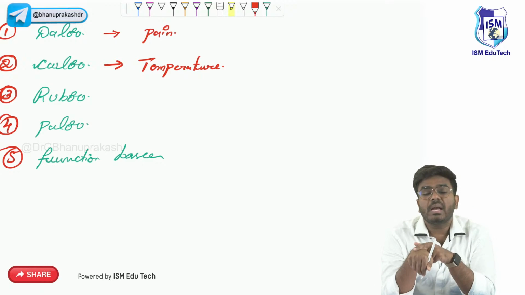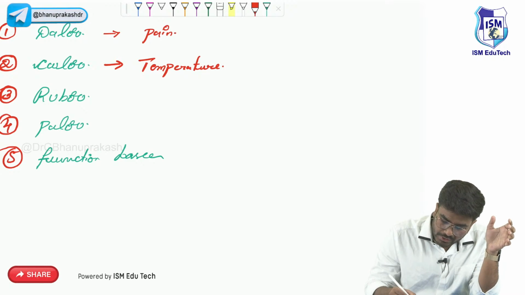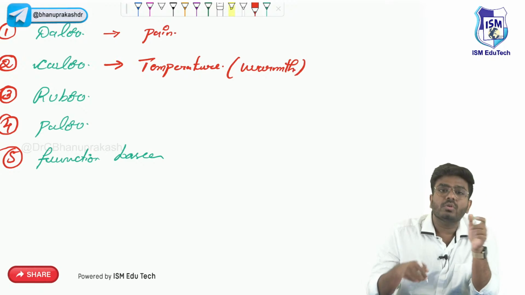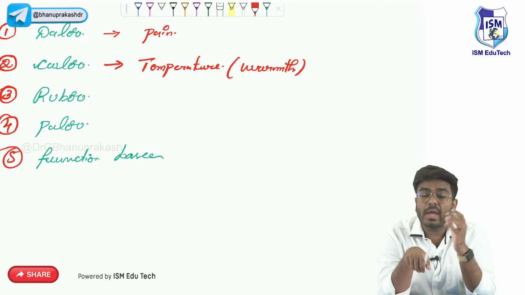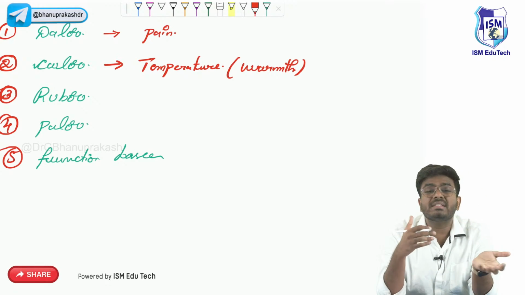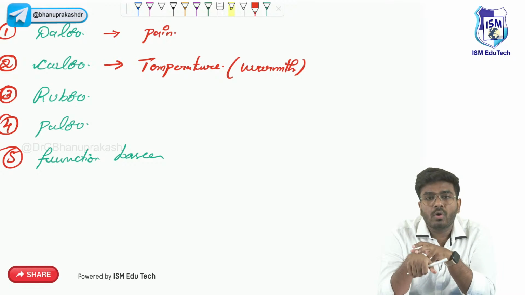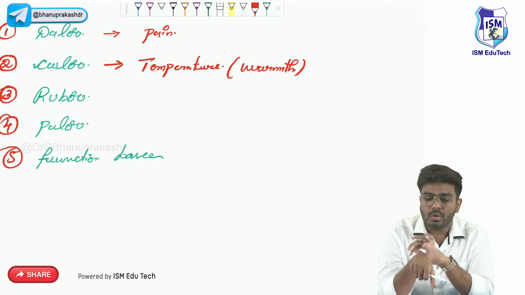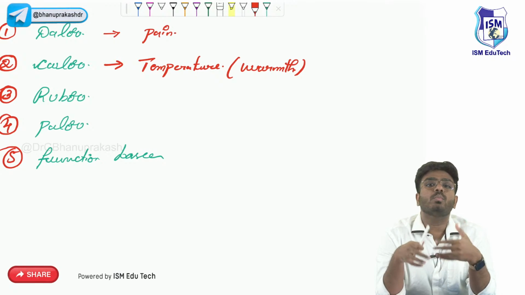Okay, temperature. So in that particular area, there will be warmth. I should say warmth. The temperature in that localized tissue, you see, whenever your body is reacting in such a way, if more temperature is there in this particular area, that temperature is not a suitable environment for the microbes to grow. So in that particular area of inflammation, there is more warmth.